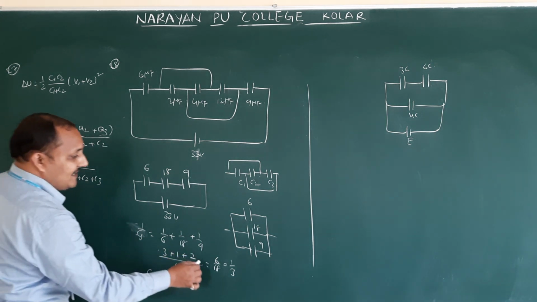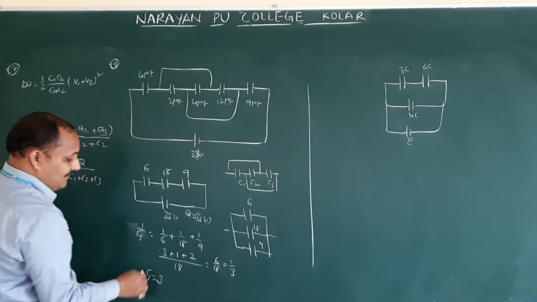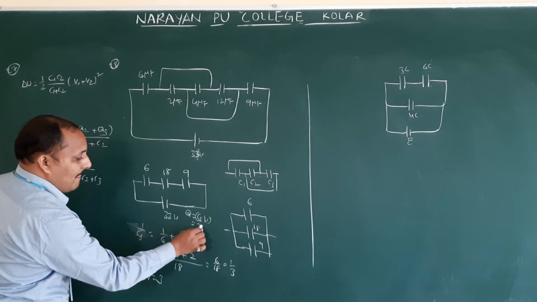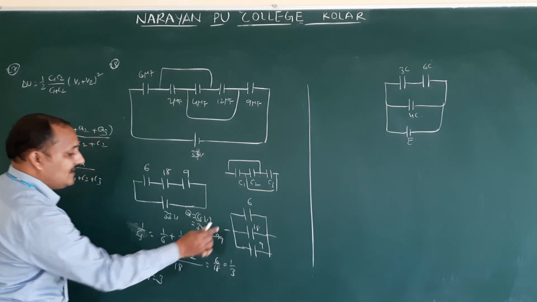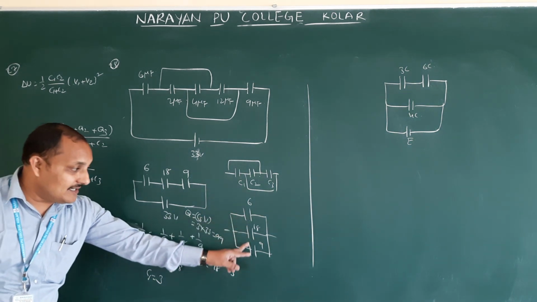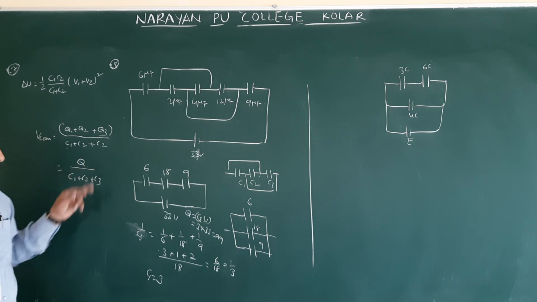CS is equal to 3. Now what is the charge value? Q is equal to CS into V. CS is 3, V is 33. 3 into 33, that is nothing but 99. What is the 99? Resultant charge. Charge of these three plates will be the same.